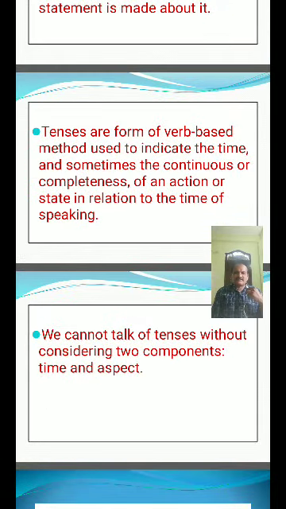We cannot talk of tenses without considering two components: time and aspect. Time is important, and aspect also is important. Without time we cannot express aspect, and without aspect we cannot tell the verb form. That is why we cannot talk of tenses without considering the two components, time and aspect.